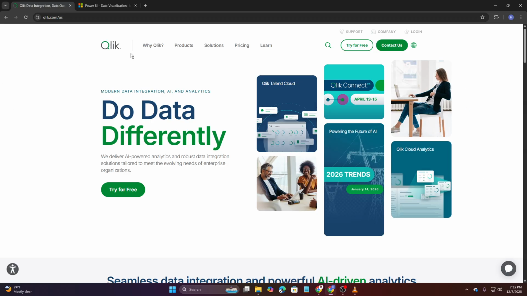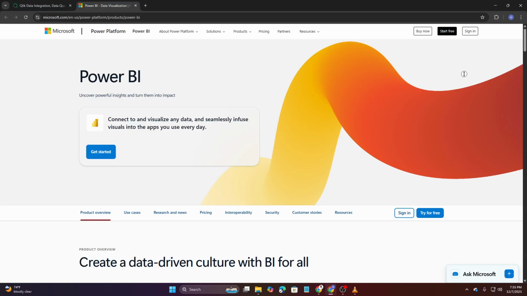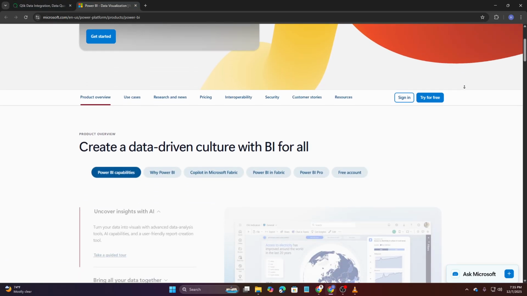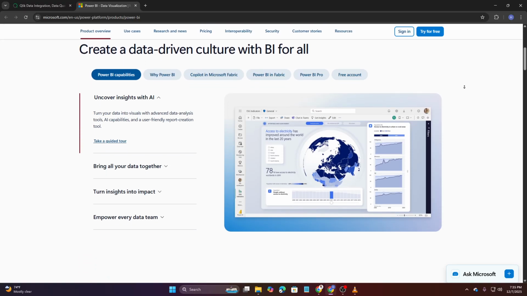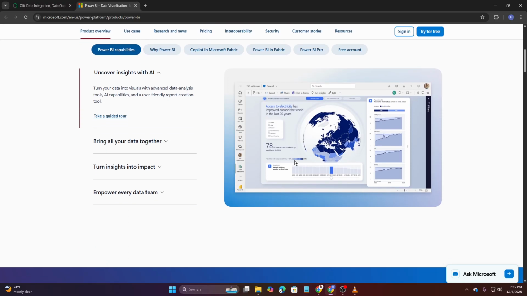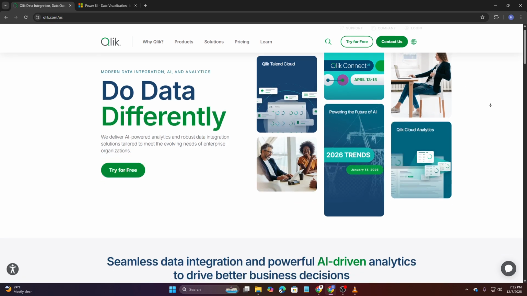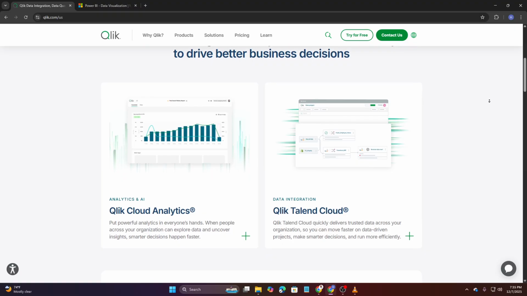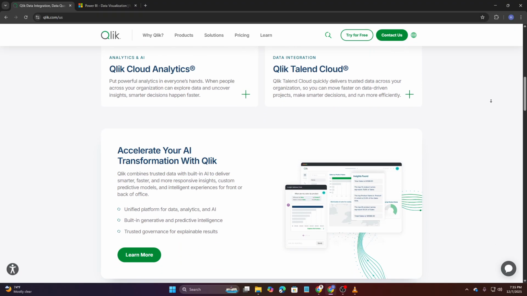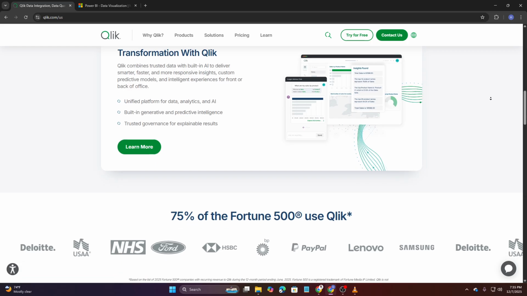Power BI instantly feels familiar if you've ever touched Excel, Teams, or any Microsoft product. Its interface is intuitive, clean, and welcoming even for beginners. Qlik Sense, on the other hand, leans into a more flexible drag and drop design, giving users a dynamic, highly interactive environment for building visuals and exploring data.